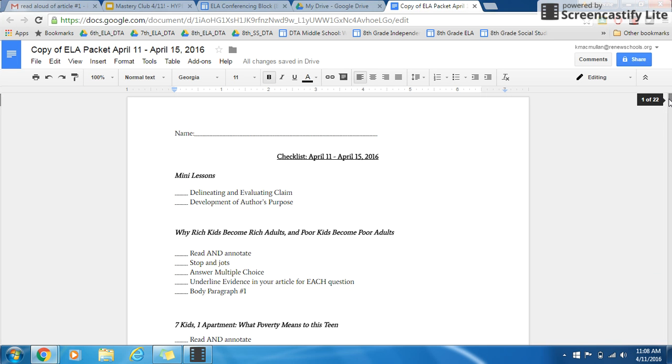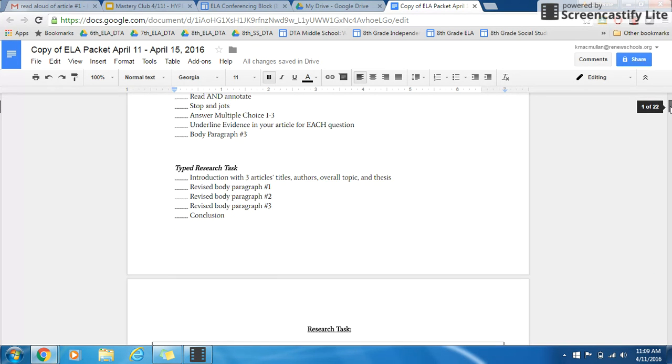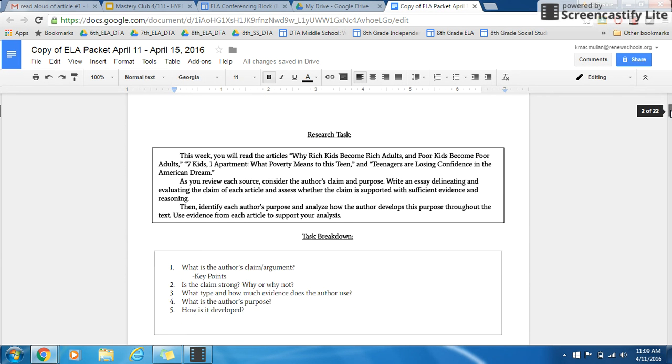Eighth grade, so we're going to start with a mini lesson on delineating and evaluating claim. Before we get there, though, I want to go over what our research task is asking for this week. You guys aren't going to be writing it right now, but I want you to understand what you are looking to write when you write.